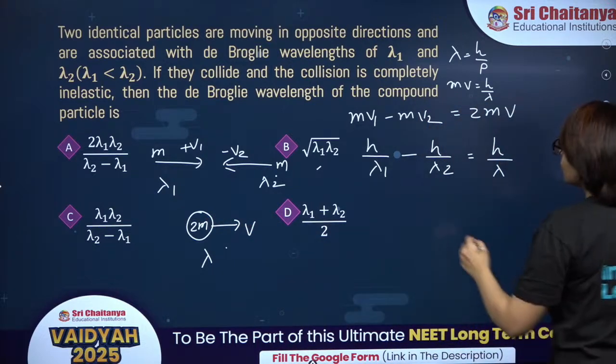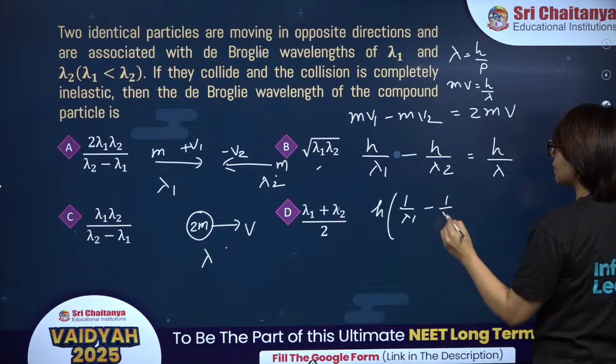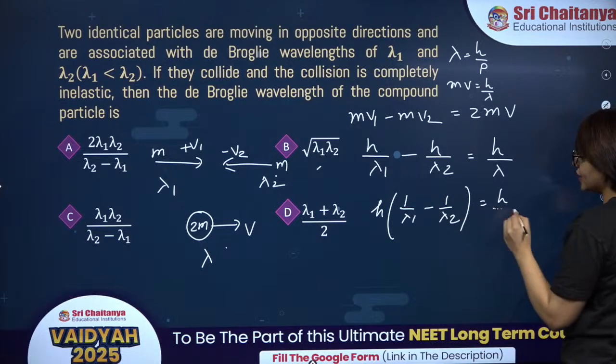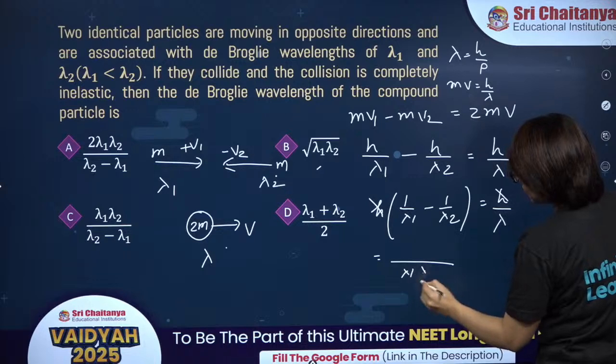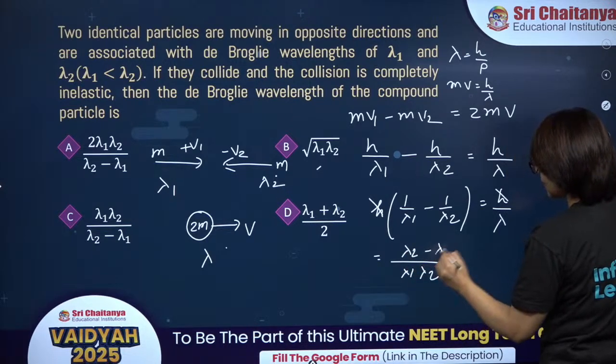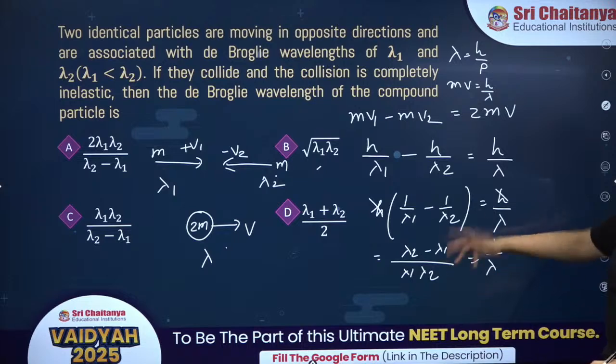Alright. So over here h is common, so 1 upon lambda 1 minus 1 upon lambda 2 is equal to 1 upon lambda. So it is lambda 2 minus lambda 1 divided by lambda 1 lambda 2, and it should be 1 upon lambda. Now you just have to invert it.